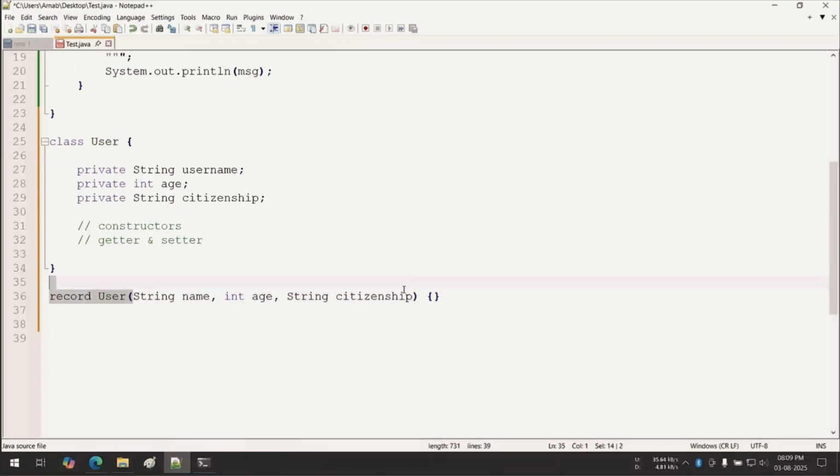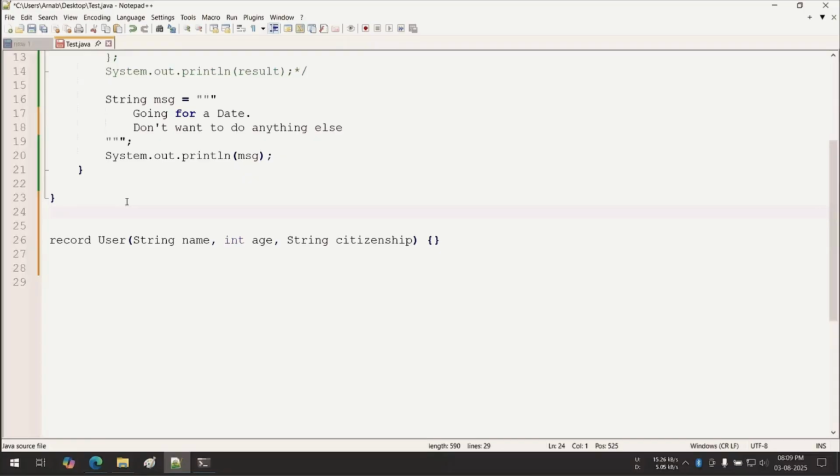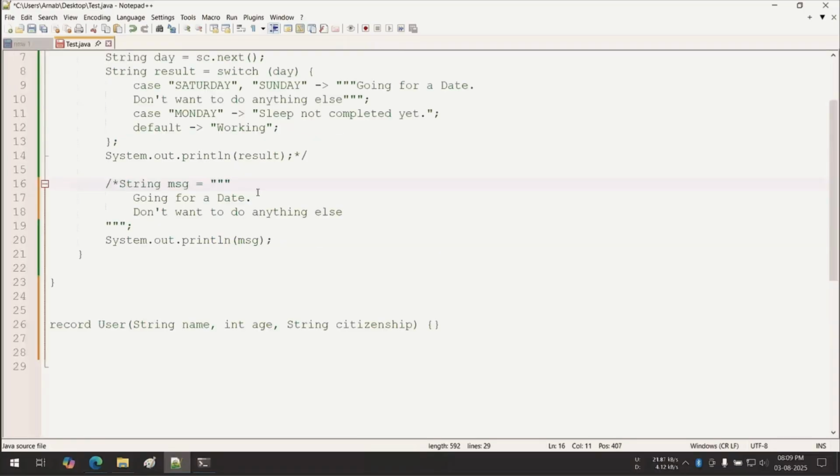Now let me show you one example, then you will understand. I am removing this class User, and here I am creating one user object. How to create a user object?